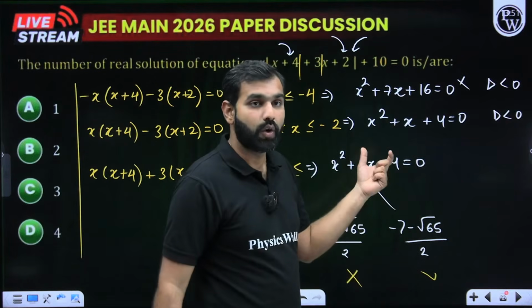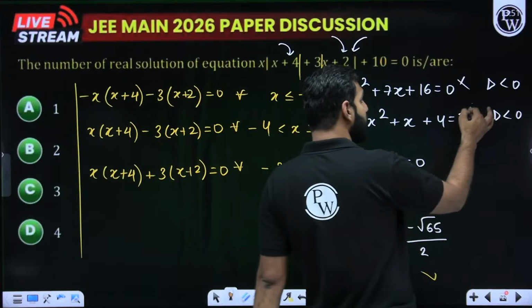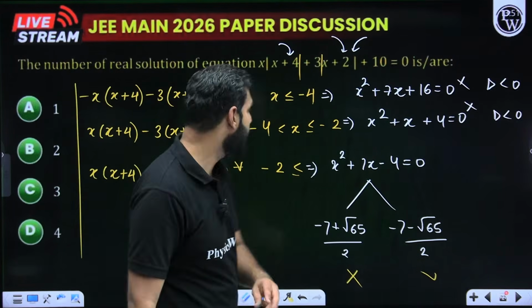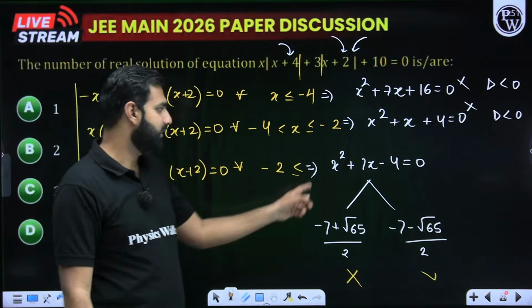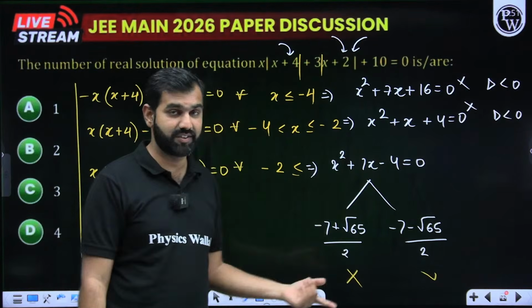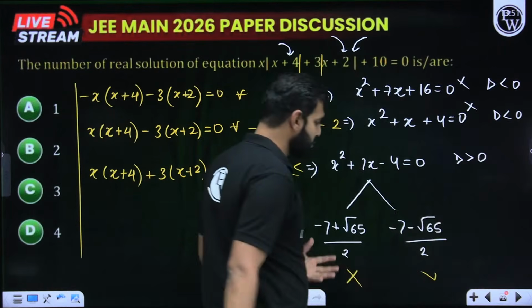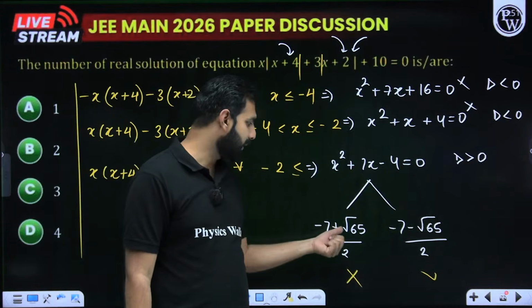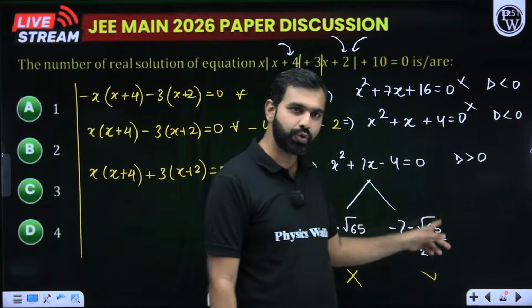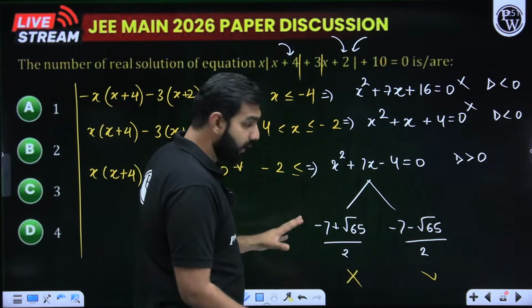Again, this quadratic has a negative discriminant, so it cannot be solved. The third quadratic which you receive from here is x squared plus 7x minus 4. When I find its discriminant, it is positive. And if its discriminant is positive, by using the Sridhar Acharya formula, I get minus b plus root D by a, minus b minus root D by a. So now there is a catch.